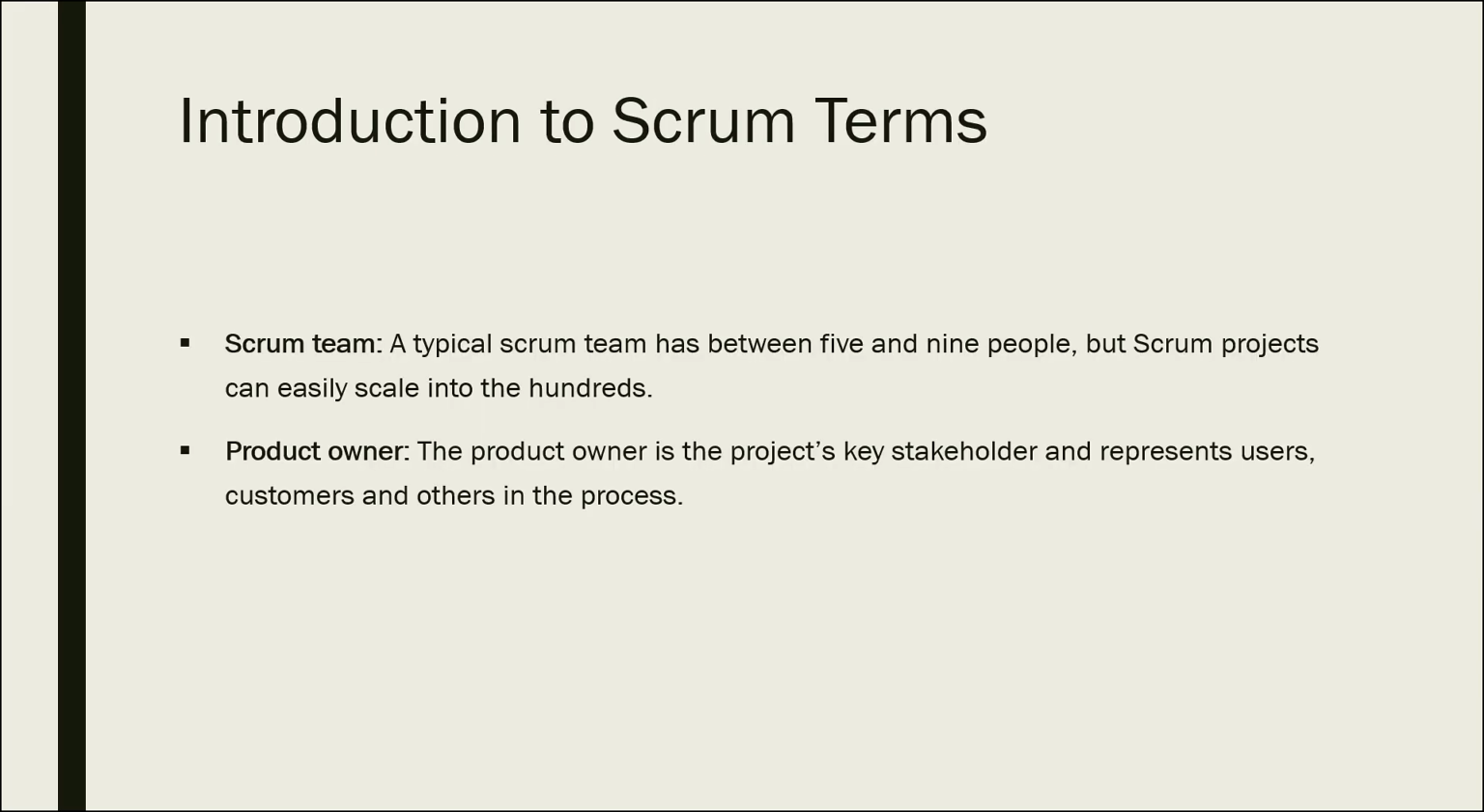Next, we are going to see some terms in Scrum. The first term is Scrum team. The Scrum team has 5 to 9 members. The next term is product owner. Product owner is the project's key stakeholder and represents the users, customers or the stakeholders from the outside world.